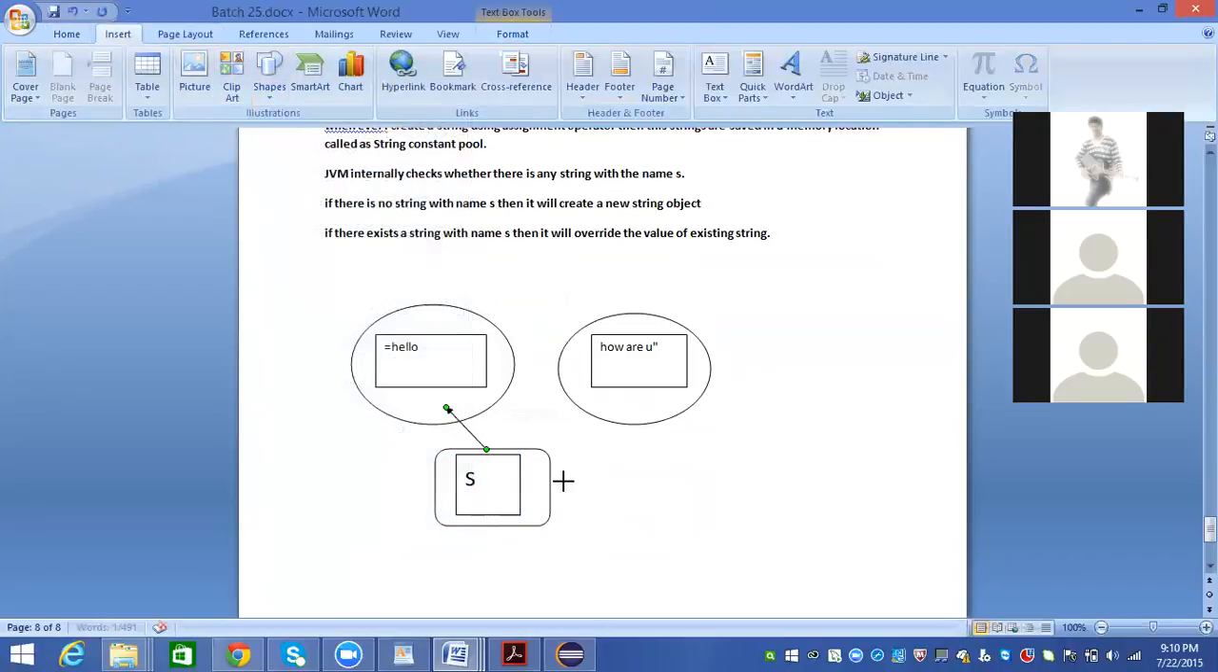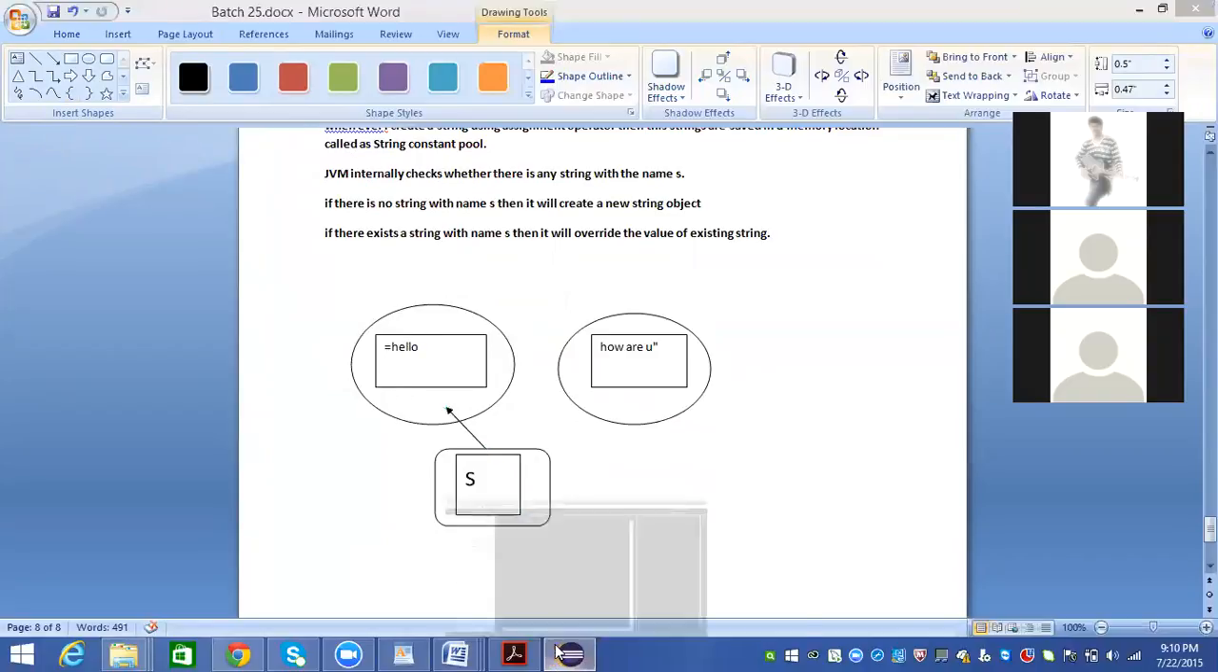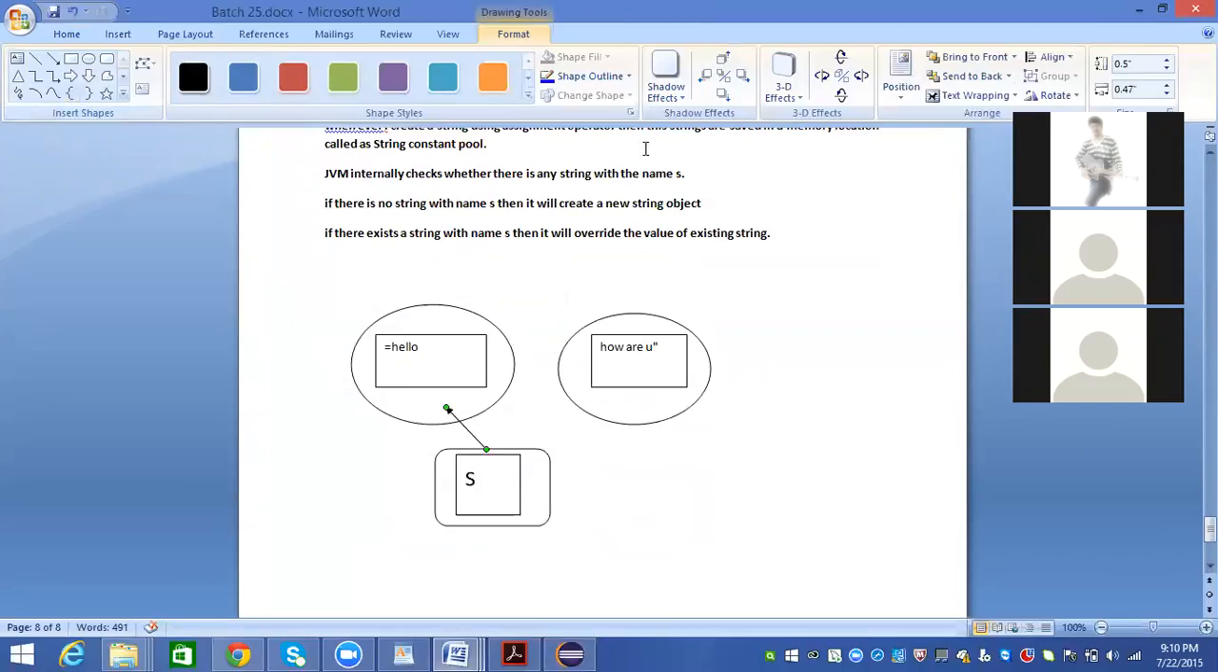Actually, earlier it was like this. This s is pointing to hello, am I right? Now what it does is it sees that there is already a string with the name yes. It found that there is a string with the name yes. Then it will dereference this link and create the link to this object. The string object will be like that only, but the value will be mapped to this one.